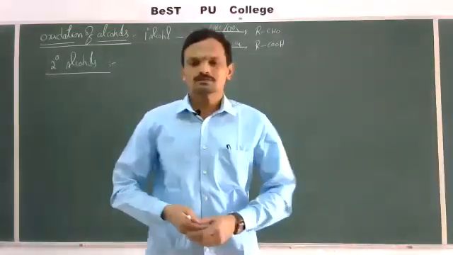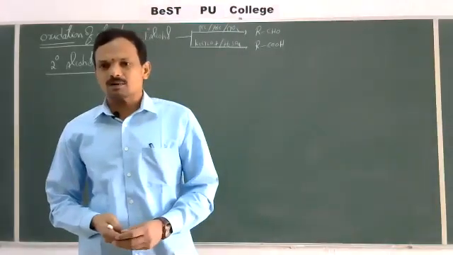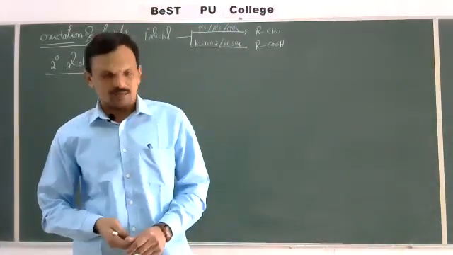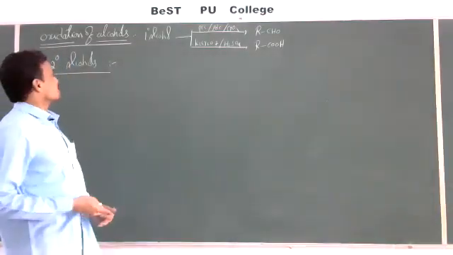So good morning, students. In the previous class, we discussed some of the chemical properties of alcohols, and we are discussing the oxidation of alcohols.